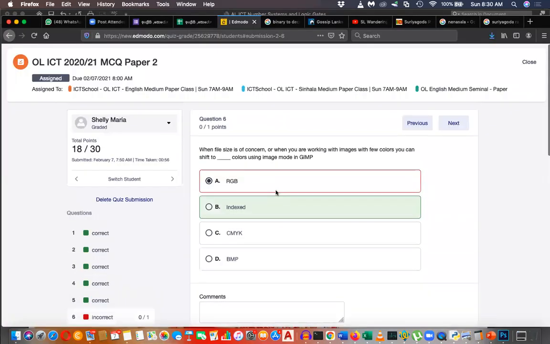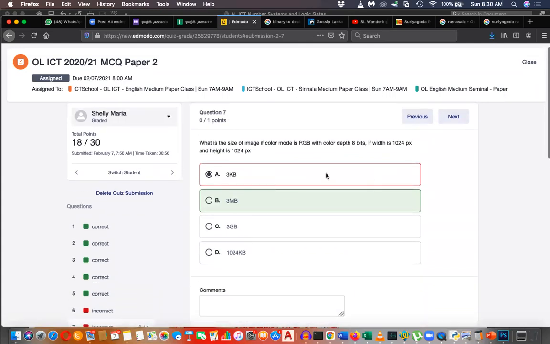Okay, then there can be one question, right? Next one. It is asking, if the image color mode is 8-bit, so this cannot be wrong, right? So this color mode is 8-bit.